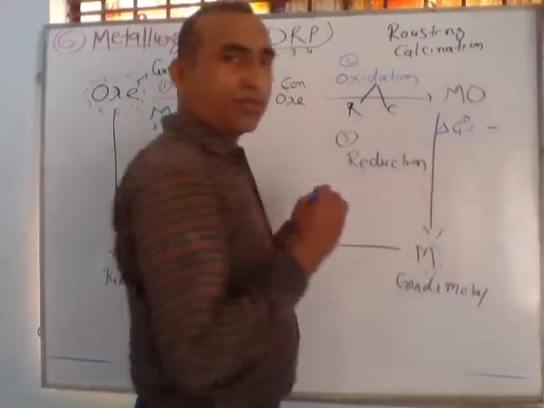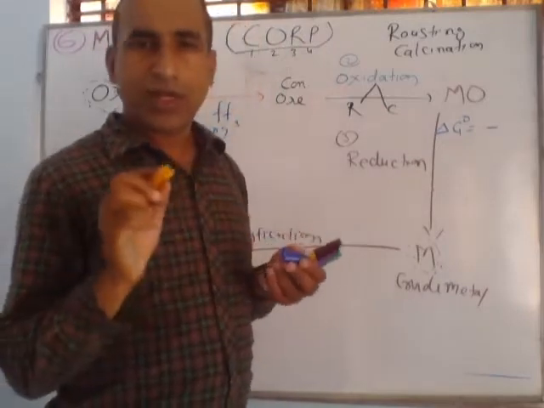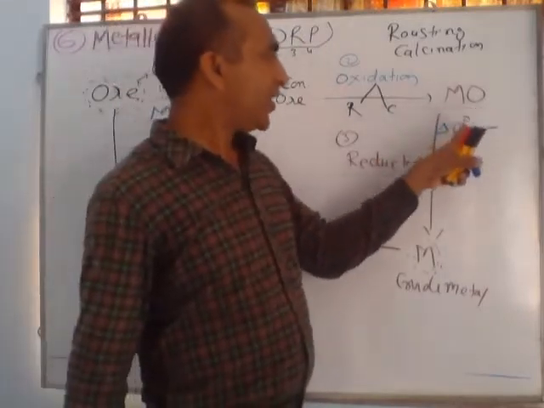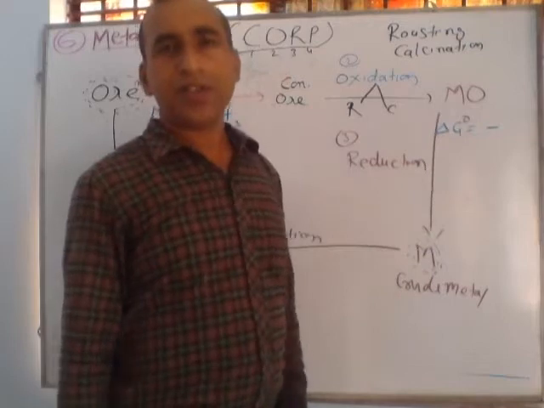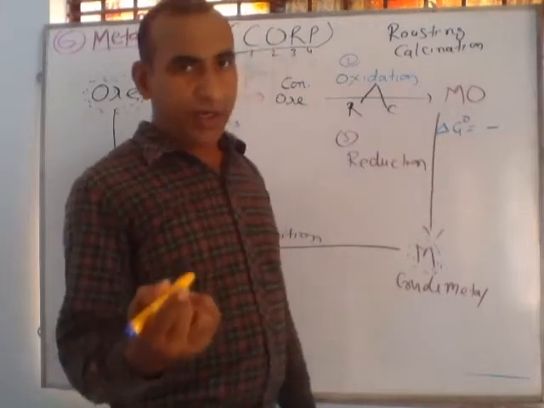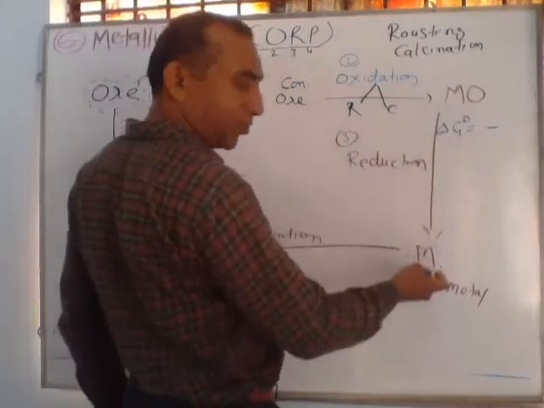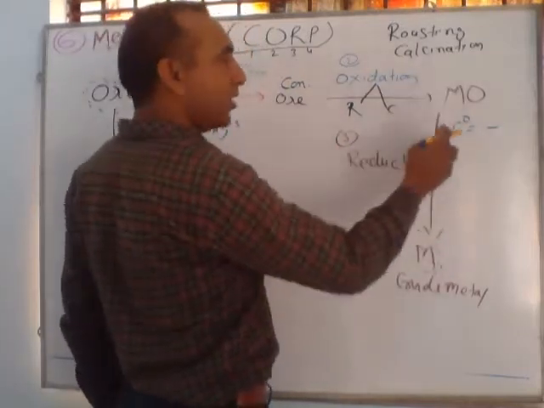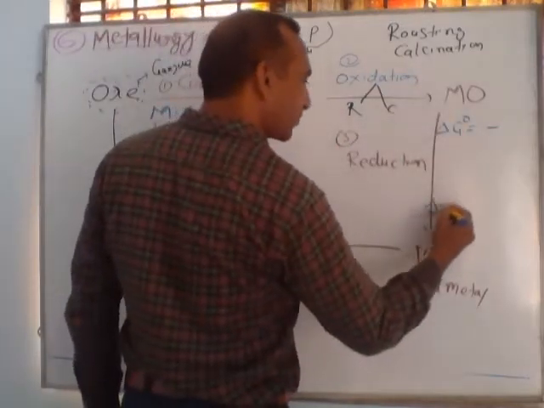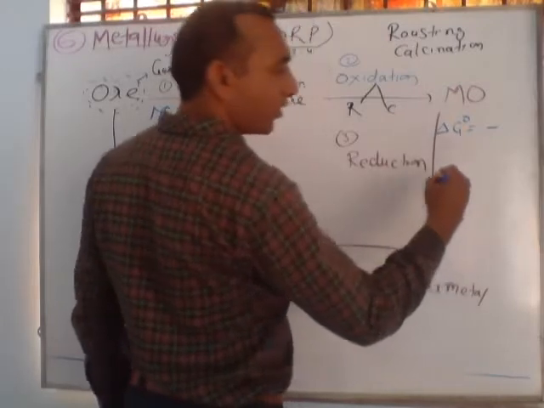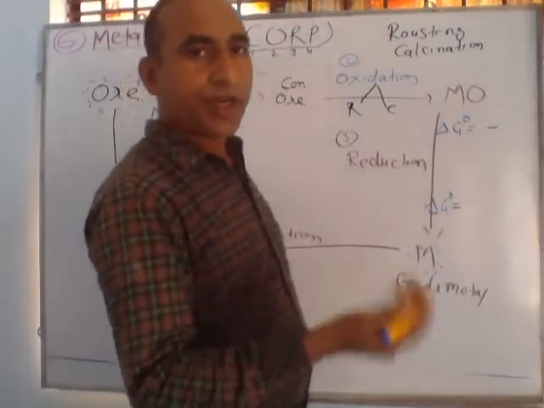Do you know what is del G naught? Del G naught is standard Gibbs free energy. This standard Gibbs free energy value should be negative for the forward reaction. So we want to obtain the product, meaning metal from oxide, so its value should be negative.